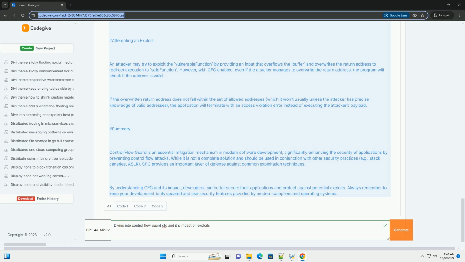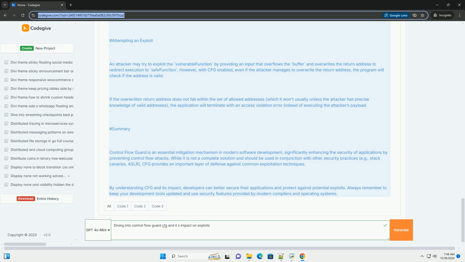void safe_function() { std::cout << "Safe function executed." << std::endl; } int main(int argc, char* argv[]) { if (argc != 2) { std::cerr << "Usage: " << argv[0] << " <input>" << std::endl; return 1; } vulnerable_function(argv[1]); return 0; } Compiling with CFG.